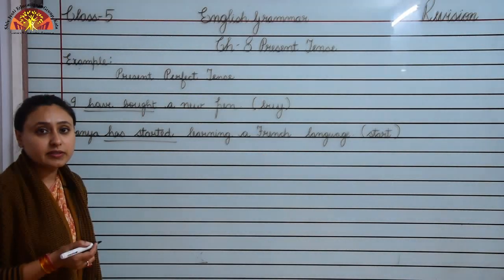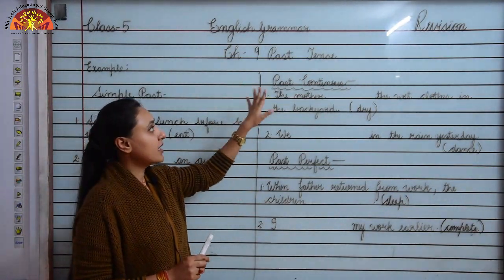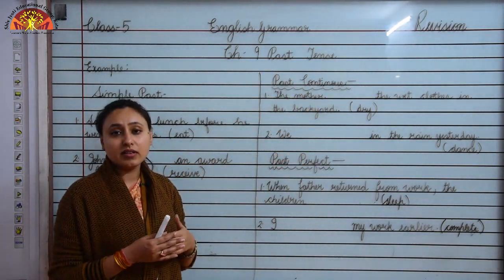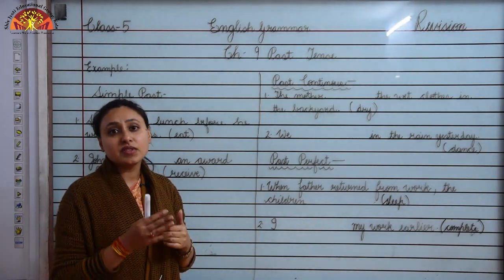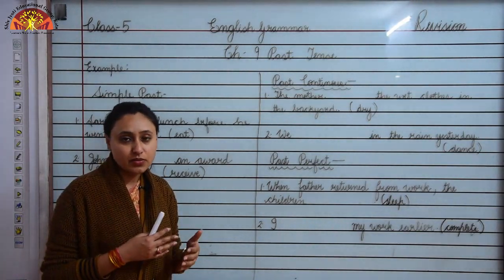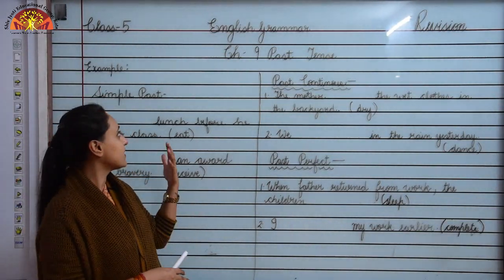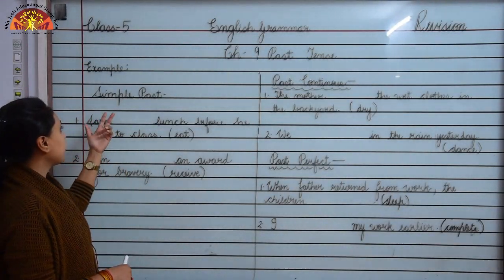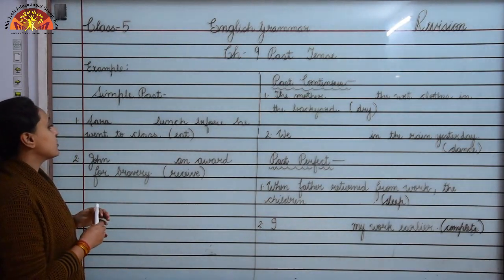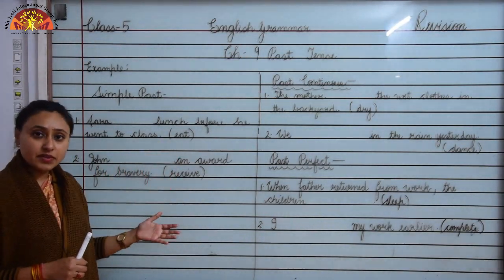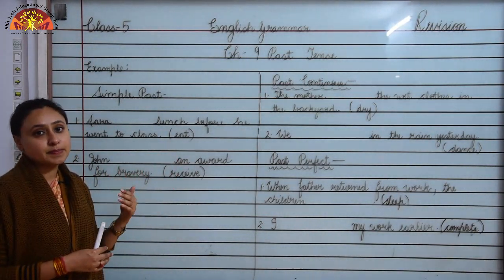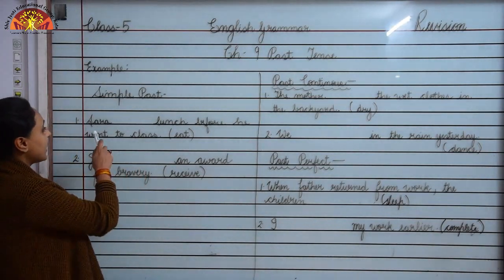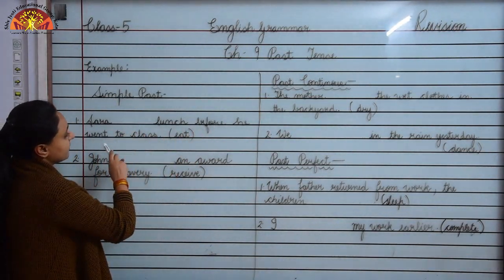Let us move further. Children, now we will revise chapter 9, past tense. So what is past tense? The action which has already taken place, which has already happened in past. So let us revise through some example. First is simple past. So children, here some verb is given to you, you have to change in simple past tense. Let us see, Sarah dash lunch before he went to class.